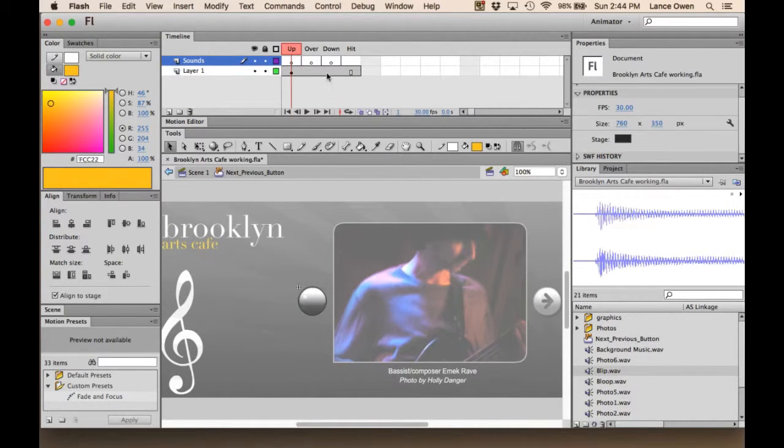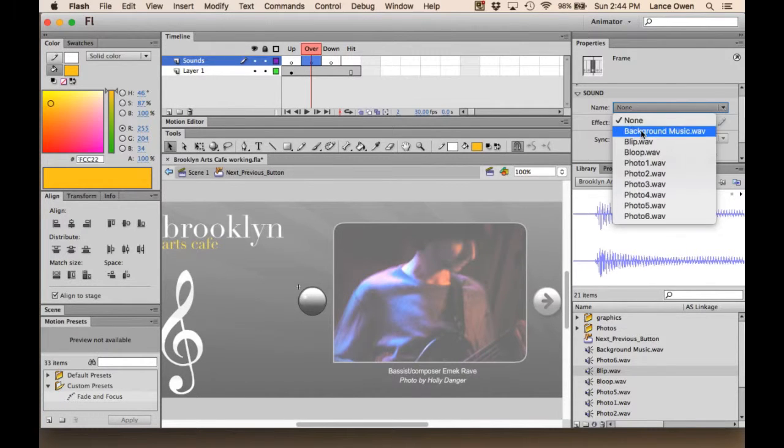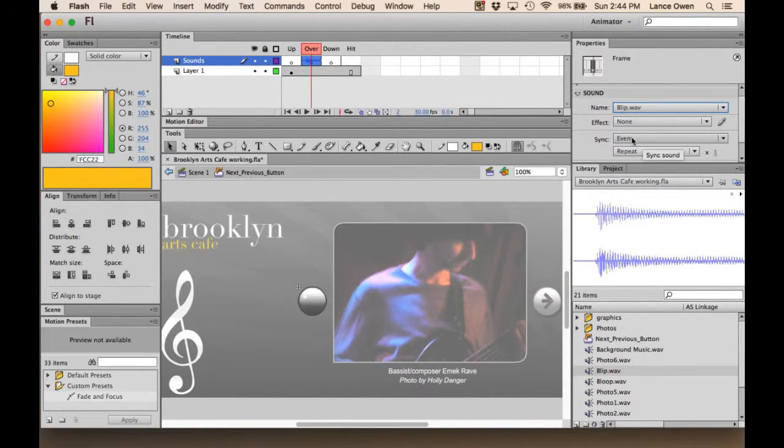And we come into this state here. Now, you'll need to move over to the over state, and you're going to need to select the blip. So to do that, if we've got that selected in there, we come over to sound like we've done before, and we're looking for blip, and we want to have event, so everything is set up there.